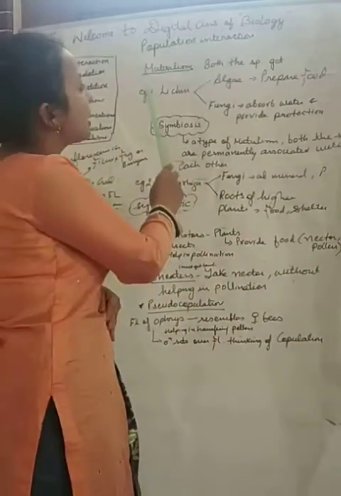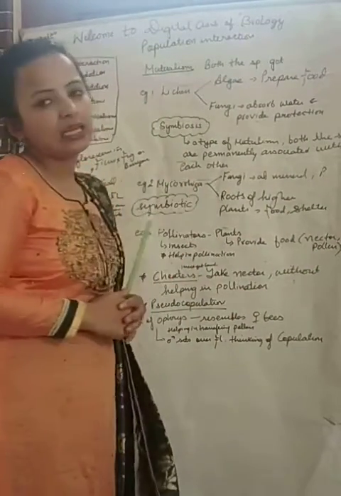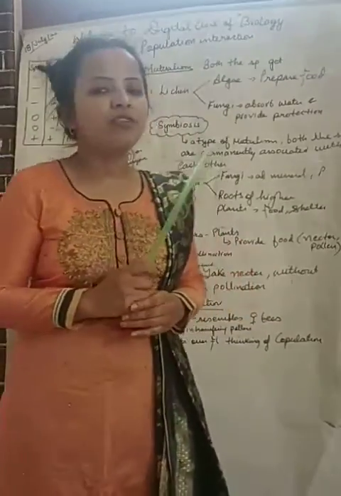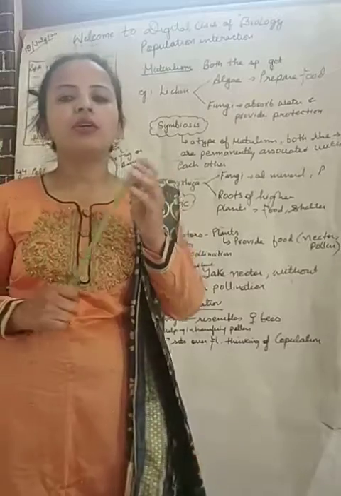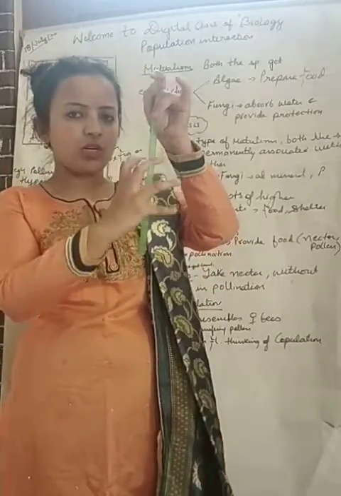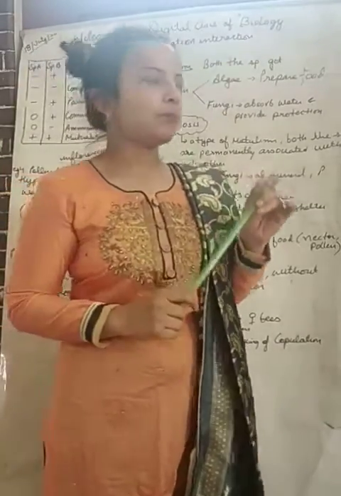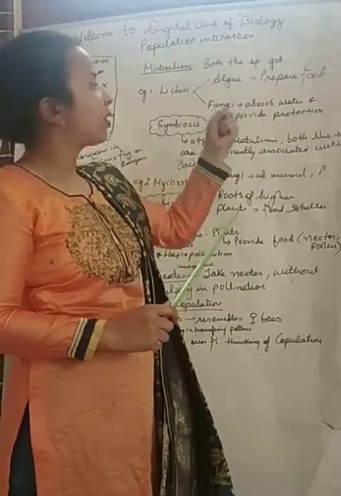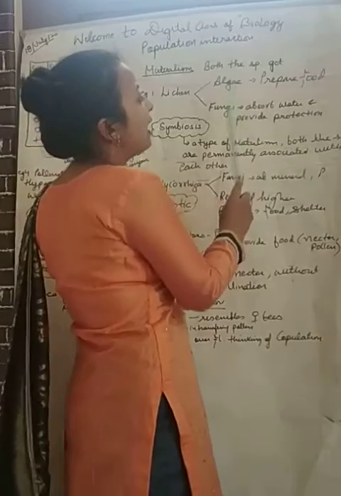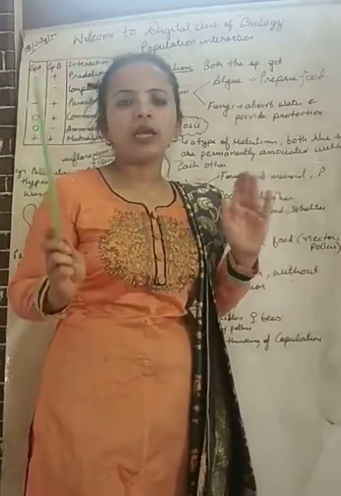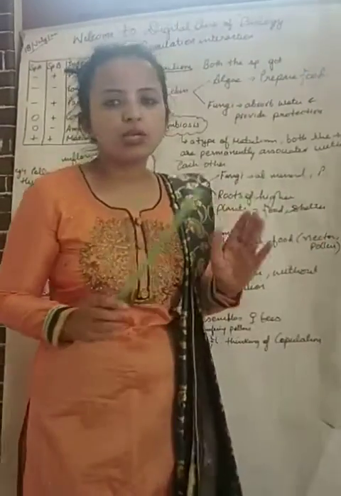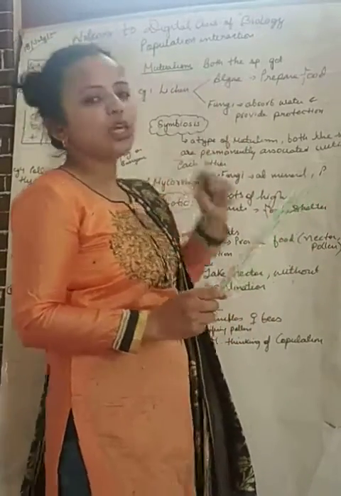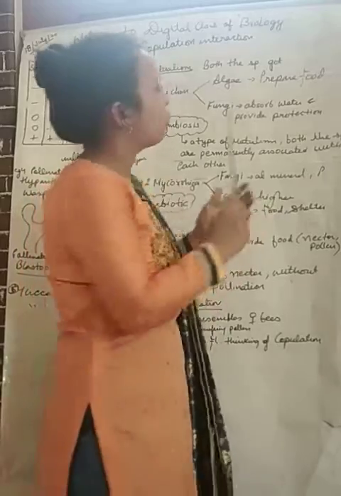So the first example is that of lichen. Yes or no? We all know about lichens. We generally find lichens on the bark of a tree. Some white portion you might have observed. Dear students, it is a mutual association of algae and fungi. I know my students know about the association of lichen, that in this, algae and fungi combine together to form a lichen.